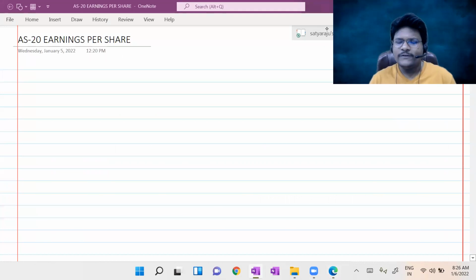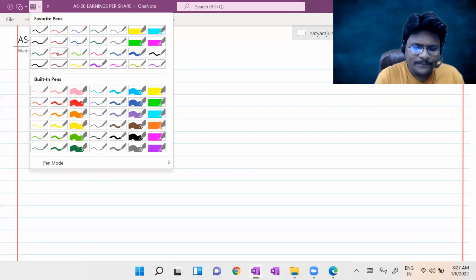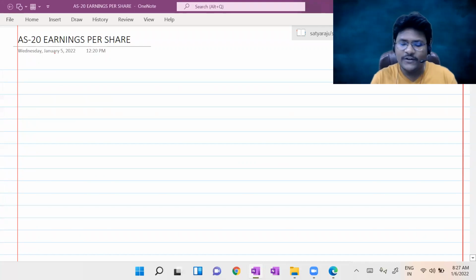Before proceeding with AS 20, first let me explain the structure of any accounting standard: how the Accounting Standards Board generally drafted an accounting standard, as well as the methodology we are going to follow to discuss the accounting standard. In the same way the board drafted it, we are going to proceed. So let us first check things related to the structure of a general accounting standard. This is not related to the AS 20 structure specifically.